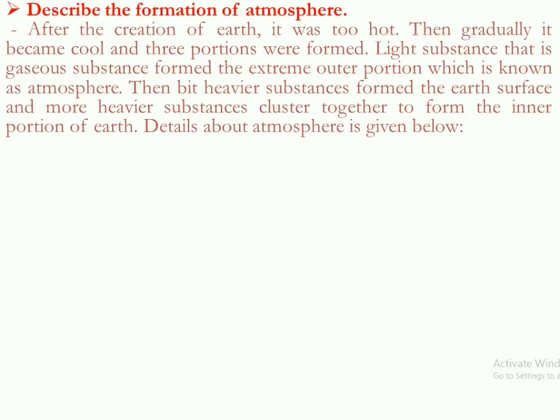After the creation of Earth, it was too hot, as we have found from the Big Bang explosion. Then it cooled down a little bit, and then this formation of Earth was found. Gradually it became cool and three portions were formed. When Earth was too hot, there was nothing, but gradually the heat went off and three portions formed,